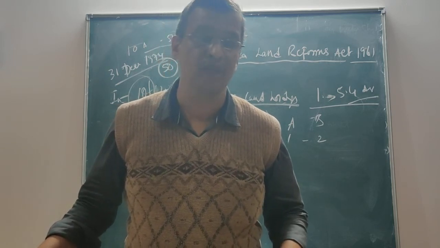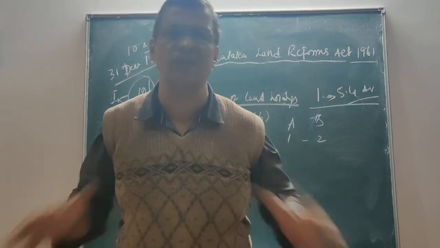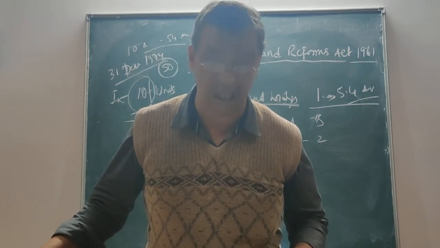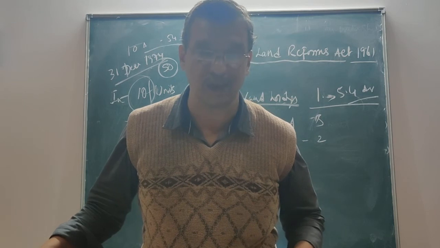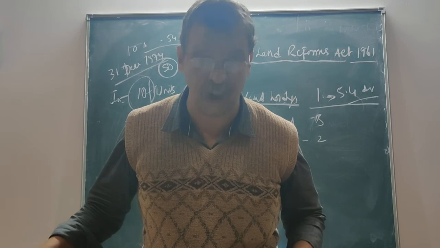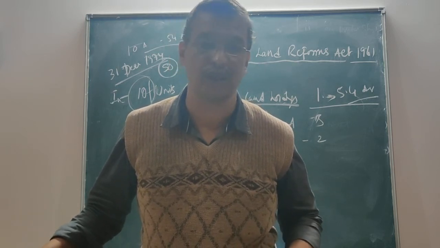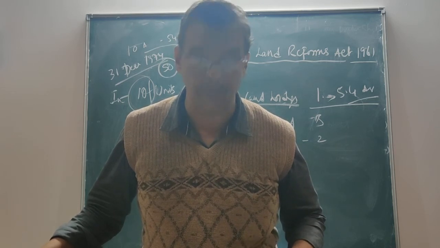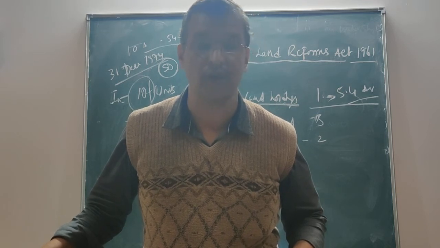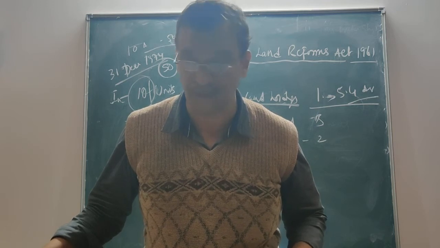If any person, in spite of all these efforts, has failed to comply with the requirement sought by the Tahsildar, with respect to the title or the interest of any person in the land, or the extent of the land which he is holding, or the excess of the land which he is holding, then apart from the penalty, my friends, we can also see that the land can be forfeited, and the state government shall thereupon take that land, and it vests with the state government.